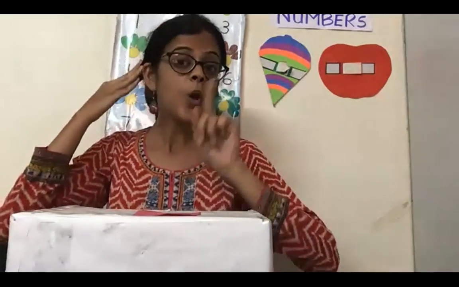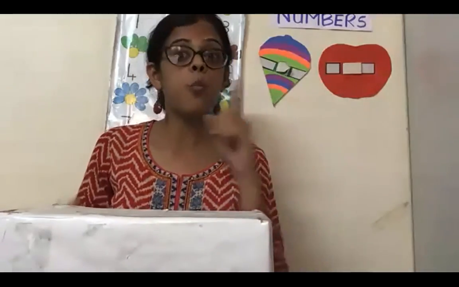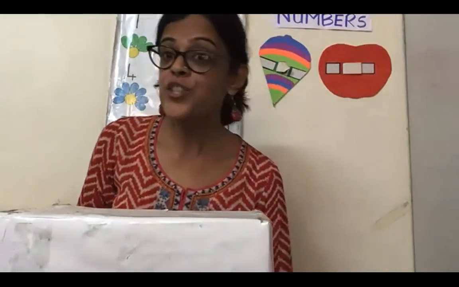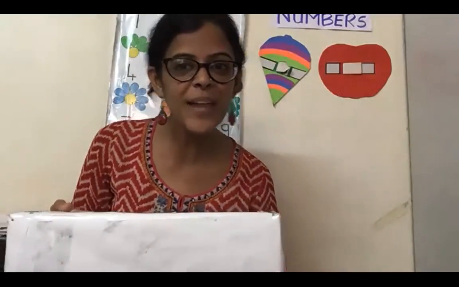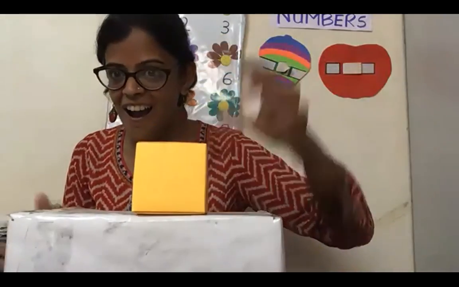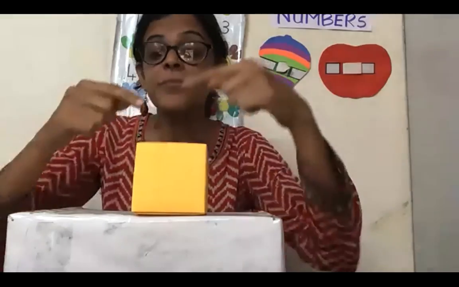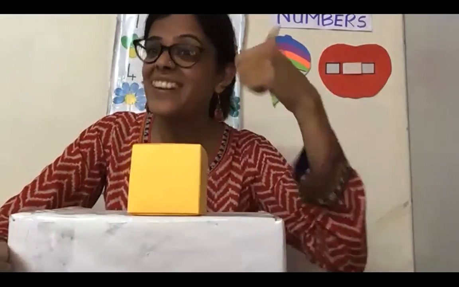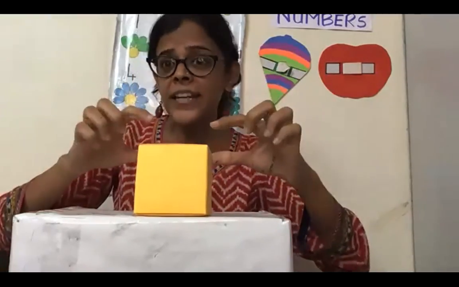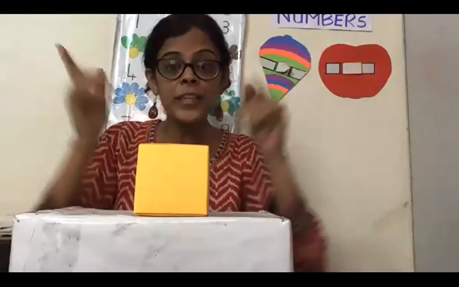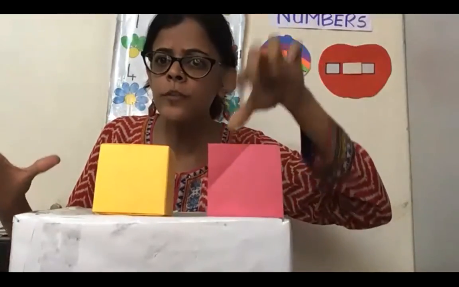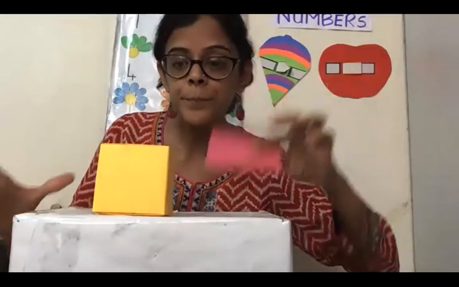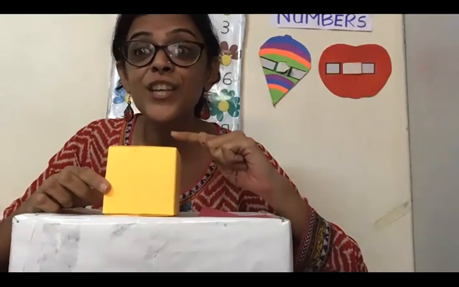It will fall. Okay? But there is one shape which is square, but it's a 3D shape. Do you know which shape that is? See? This is also looking like a square. But see, this square can stand on its own. Is Zainab teacher holding the square? No, it can stand on its own. See, this square cannot stand on its own. It will fall because it's a flat shape. But this is a 3D shape.